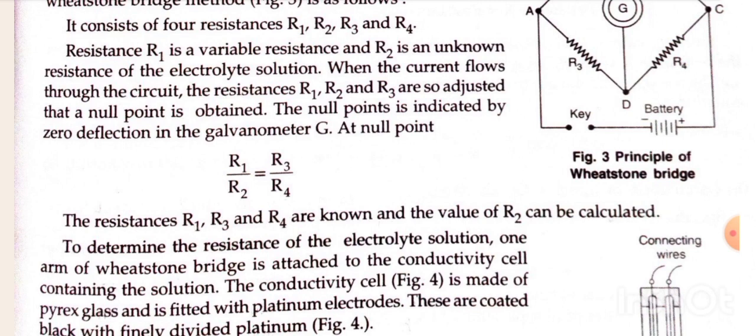To determine the resistance of the electrolyte solution, one arm of the Wheatstone bridge is attached to the conductivity cell containing the solution. The conductivity cell, figure 4, is made of Pyrex glass and is fitted with platinum electrodes. These are coated black with finely divided platinum, figure 4.